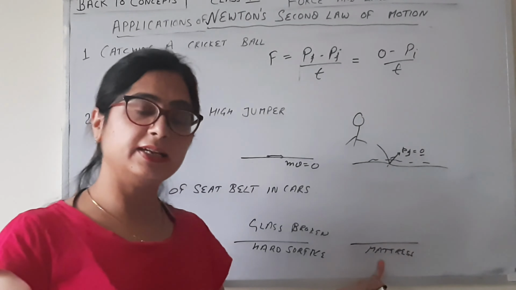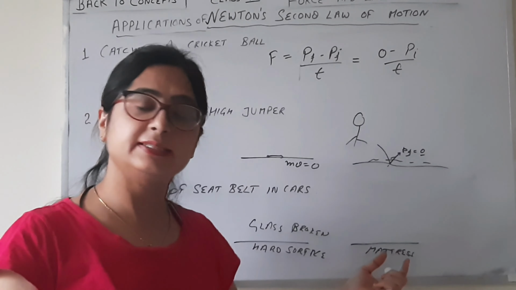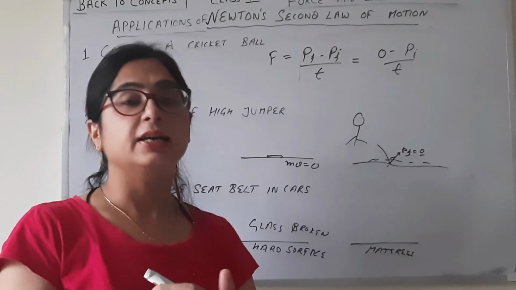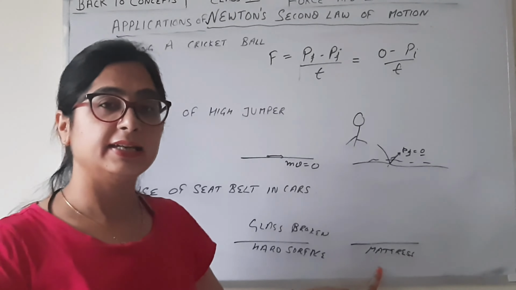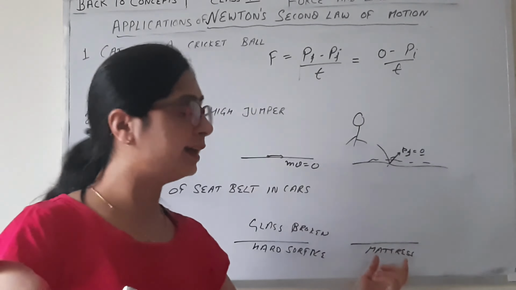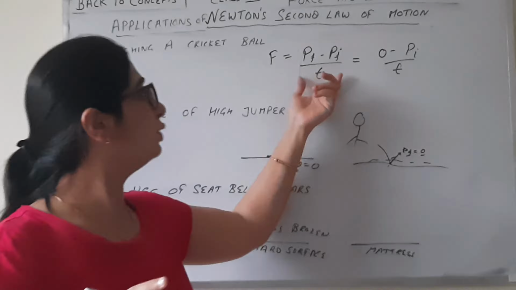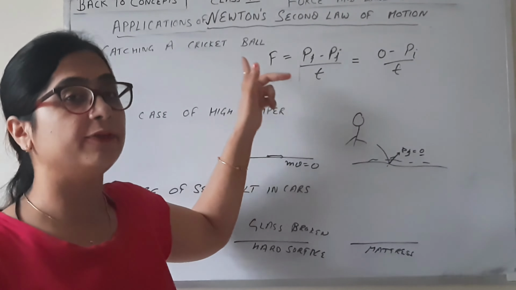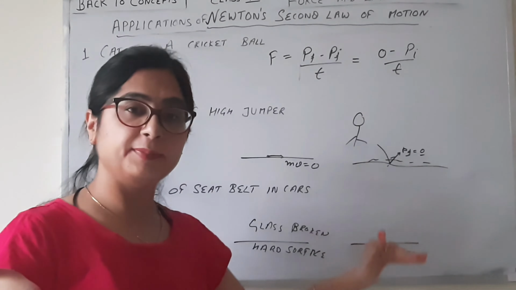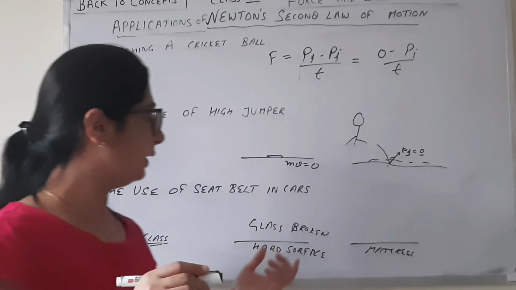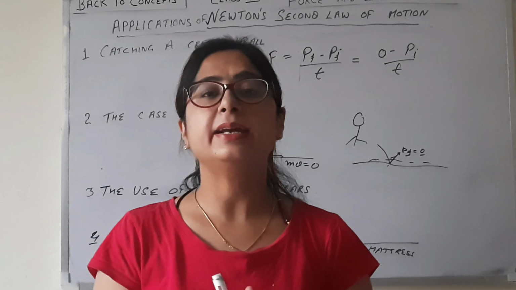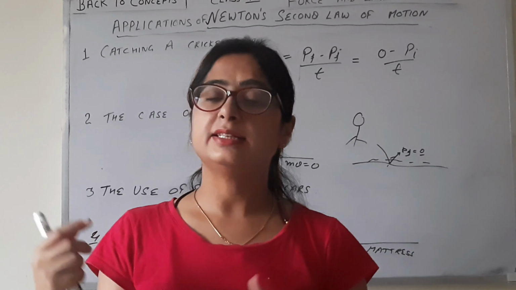And when the glass falls on the mattresses, the glass will jump and then come to rest. So in this case the time is increased for the glass on the mattresses. So that's why less force is applied. If less force is applied, the glass will fall and then jump, but not break. But in the other case the glass will be broken. So these are some applications we discussed in this video.